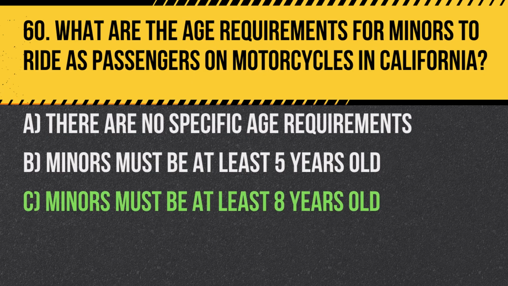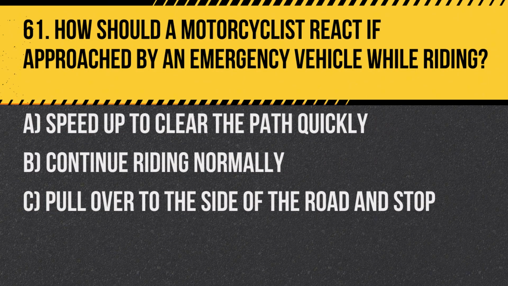Answer: C. Minors must be at least 8 years old, ensuring they are sufficiently mature to safely ride as passengers. Question 61. How should a motorcyclist react if approached by an emergency vehicle while riding?